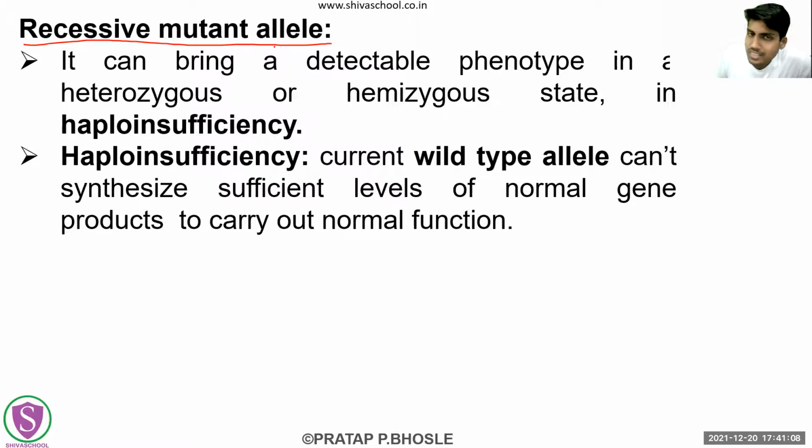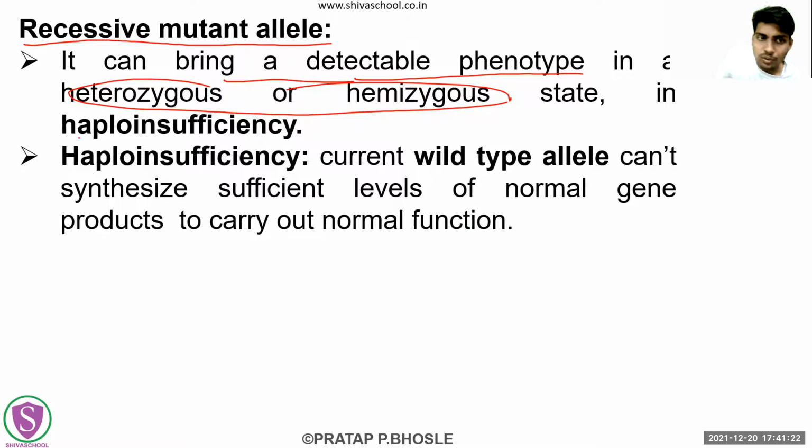Now whatever the recessive mutant allele is there, it can't receive or detect a phenotype in a heterozygous or hemizygous state, except in haploinsufficiency. Okay. We used to say that the recessive mutant allele usually is not going to show any effect. ये हम बोलते हैं, right? But the thing is that there is one scenario where this effect can be shown, and which is the haploinsufficiency.